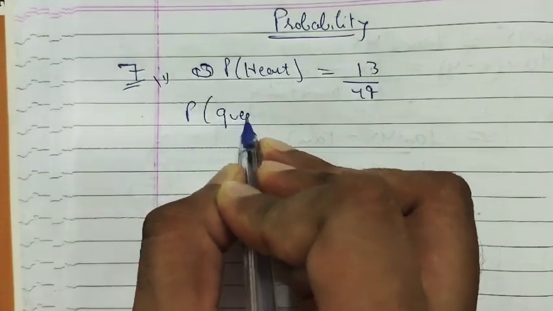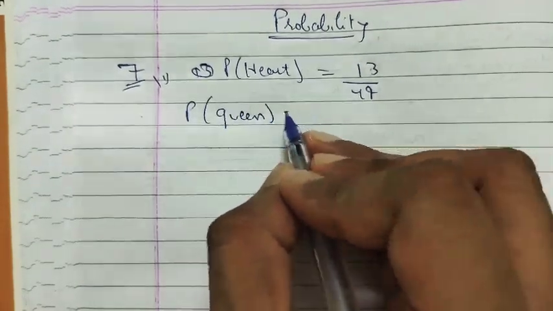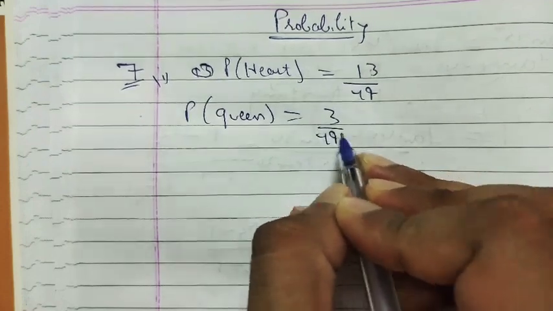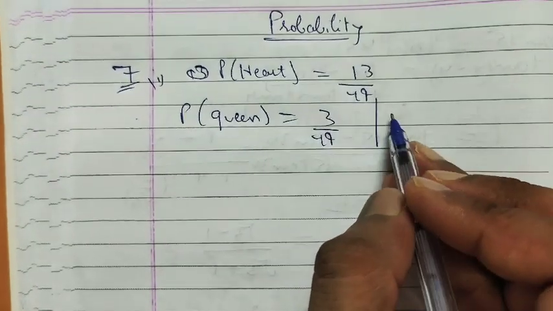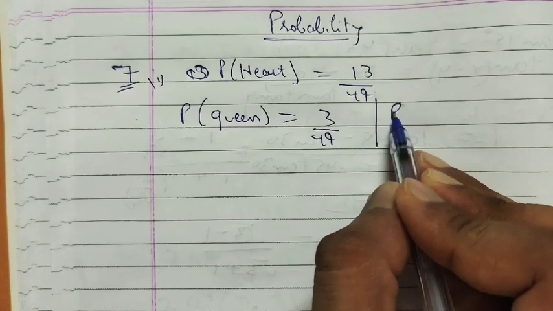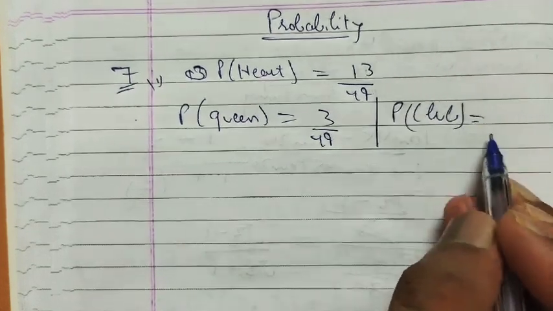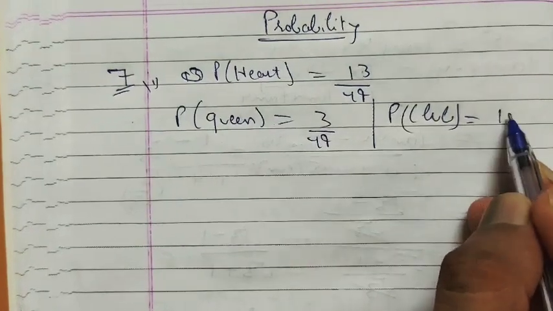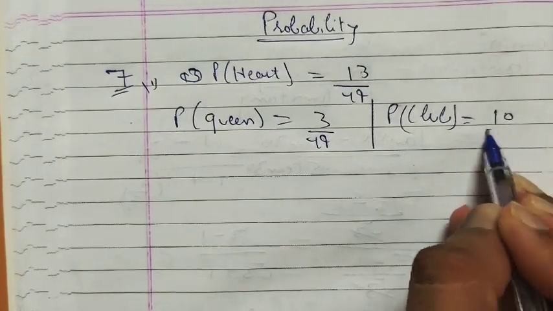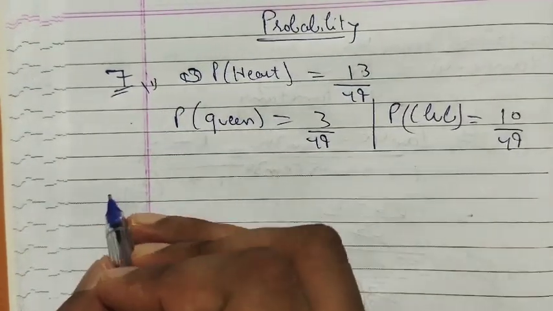Probability of a queen: total queens are 3 now, so 3 upon 49, this is our answer because one queen we have already removed. Probability of a club: of the total club cards, 3 we have removed, so 10 upon 49. This is the answer.